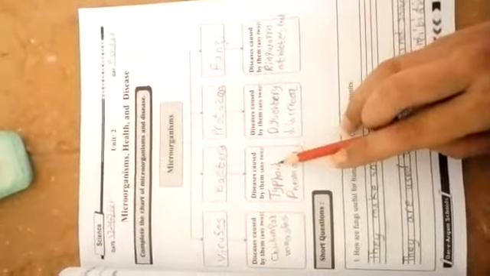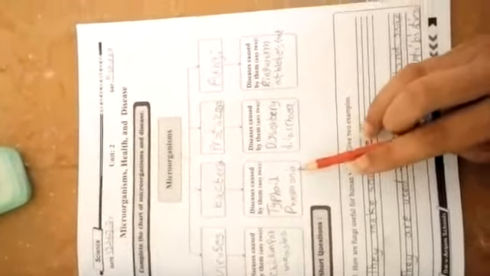2 diseases caused by bacteria are typhoid and pneumonia. 2 diseases caused by protozoa are dysentery and diarrhea. 2 diseases caused by fungi are ringworm and athlete's foot.